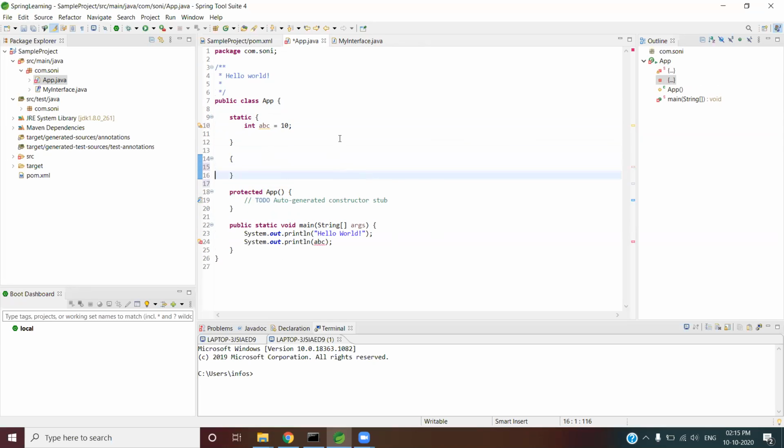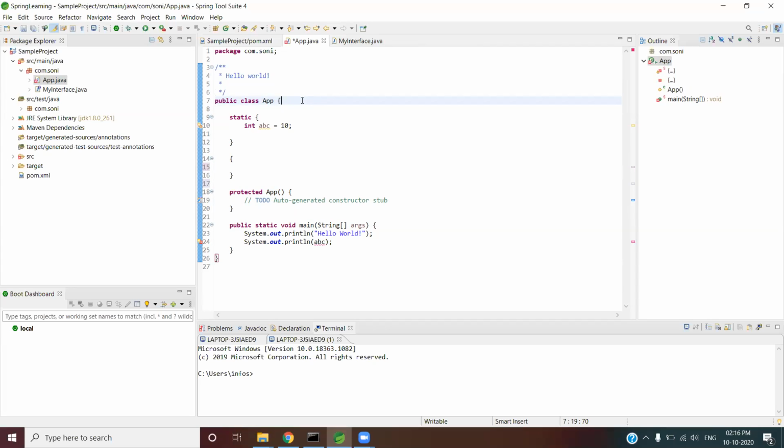Are you able to hear me? What is the difference between normal block and static block? Yes, tell me. The static block is executed when the class is loaded, and the non-static or normal block is executed when our object is created.